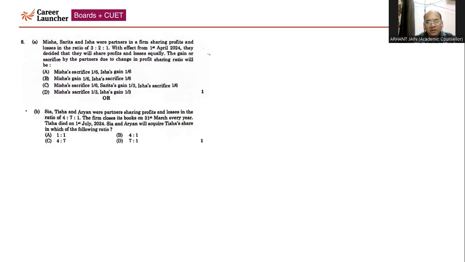Now, question number 8. Misha, Sarita, and Isha were partners in a firm sharing profit and losses in the ratio of 3:2:1. On 1st April, they decided that they will share profit equally. So technically, you need to calculate the gaining and sacrificing share. Misha's share is 3 by 6, Sarita 2 by 6, and Isha 1 by 6. With respect to the new firm, Misha 1/3, Sarita 1/3, and Isha 1/3.